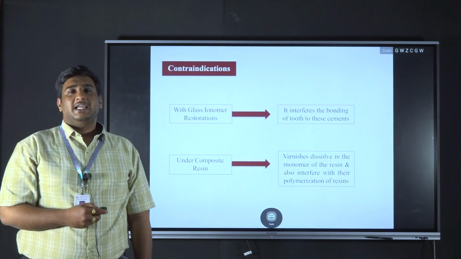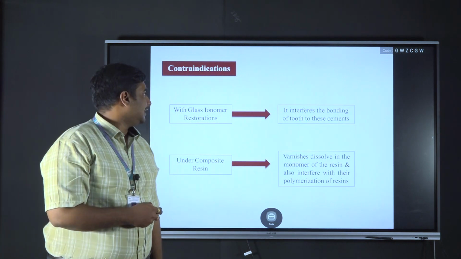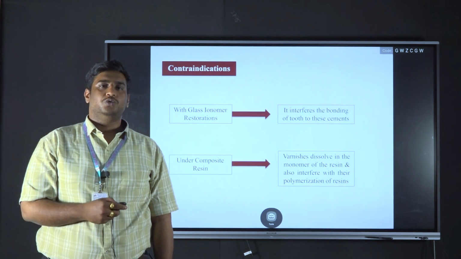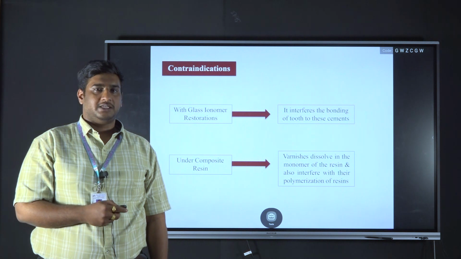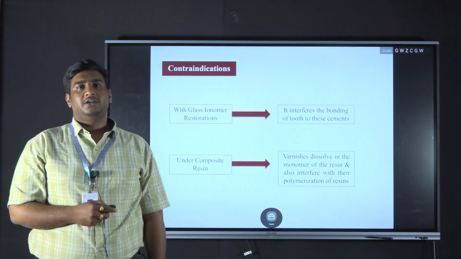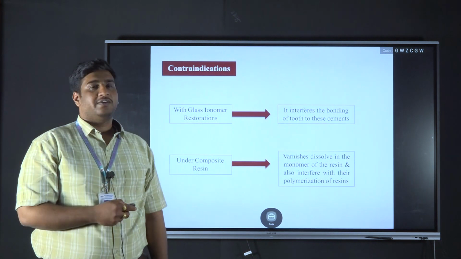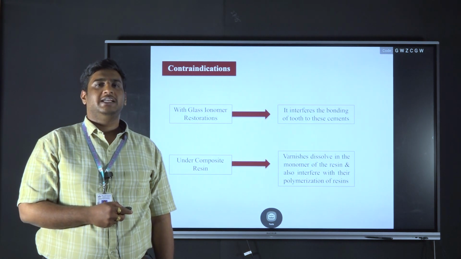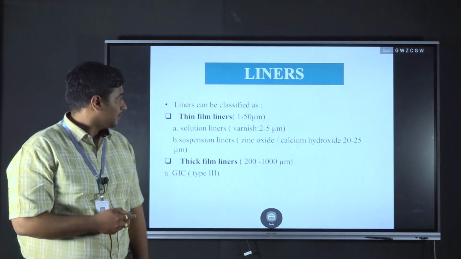Coming to the contraindications of the varnish, varnish should never be used with glass ionomer cements because it interferes with the bonding of the glass ionomer restoration to the tooth. So you should never use varnish when you are doing a glass ionomer restoration. It is also contraindicated with composite resins, because it dissolves in the monomer of the resin, interfering with the polymerization of the resin, which causes polymerization shrinkage or improper polymerization, leading to decreased strength of the composite or poor bonding of the restoration to the tooth surface.